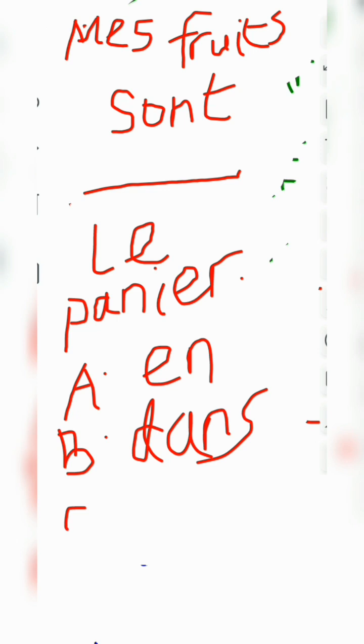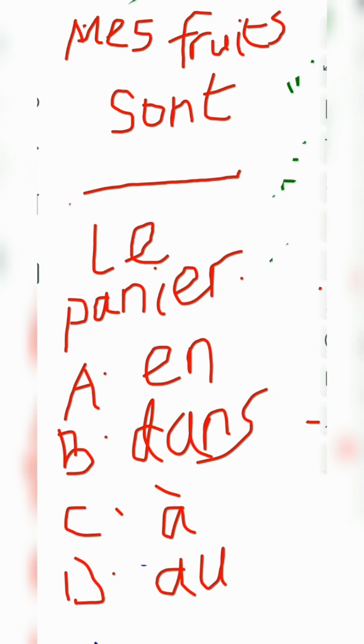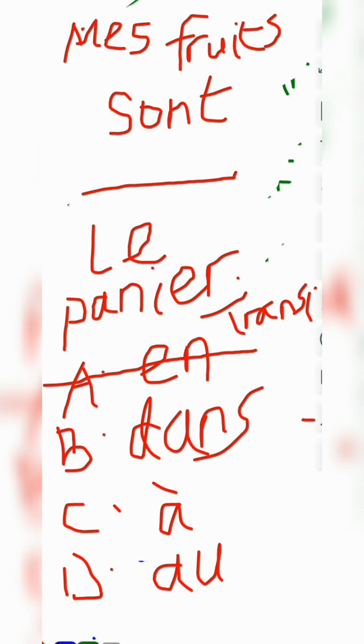First of all, you cannot say en le panier, because you use en with means of transportation, T for transport. You also use en with feminine countries.